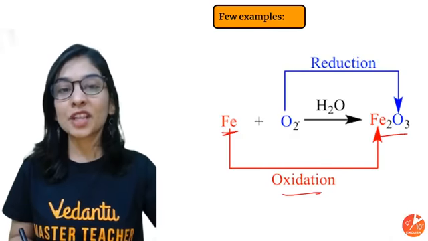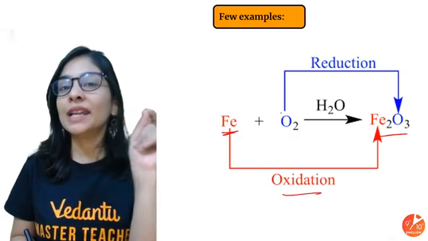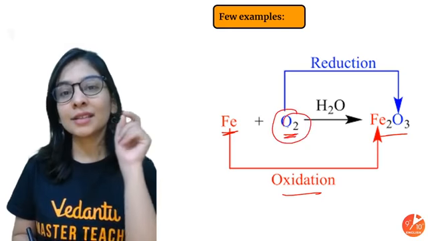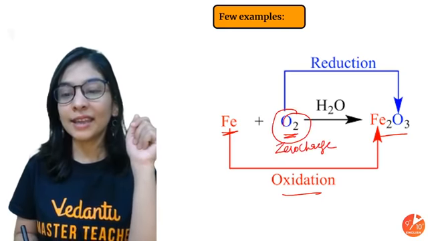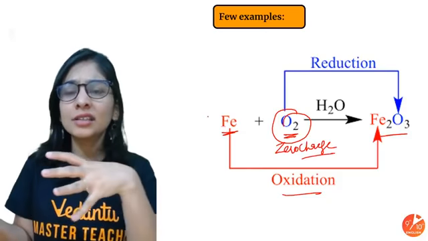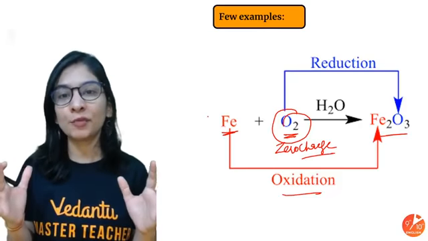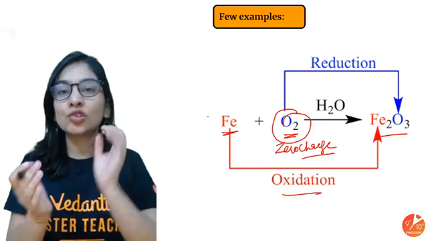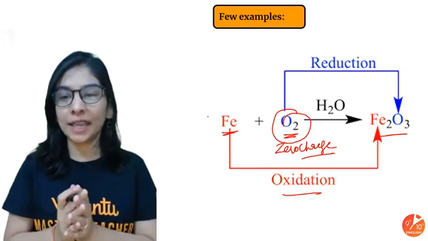In what sense, students? I can explain that in terms of electrons because that's a better method. How come? Any substance in elemental form has zero charge. I hope there is no denying that. Iron zero charge, oxygen zero charge. When I take any element, sodium, lithium, any element of the periodic table, every atom has zero charge because the number of protons and electrons is the same. Positive and negative is the same.